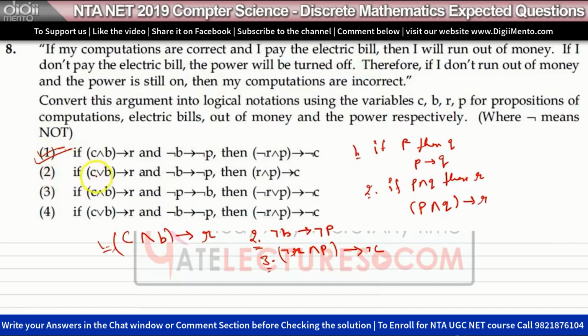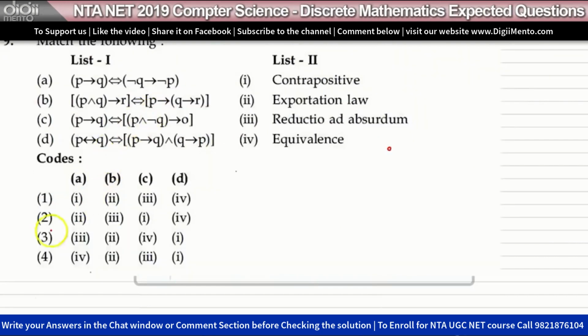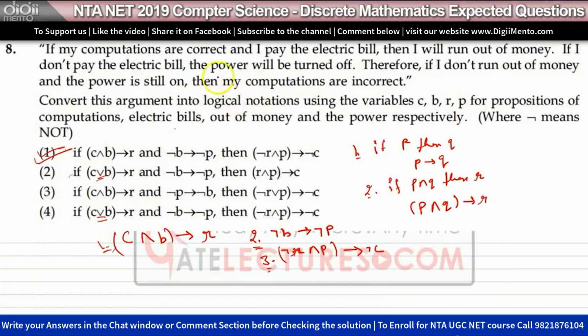All the options where we are using OR are definitely incorrect, because in our arguments we are using AND. That's why OR is wrong. So we have option 1 and option 3 to choose between. Why is option 3 incorrect? This is saying not of R or P, which is incorrect. We have to use AND. So this is the right answer.